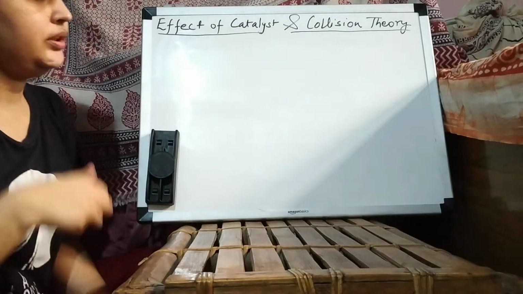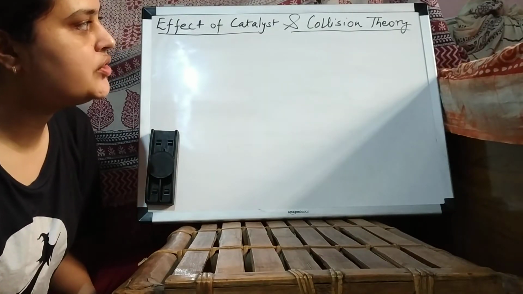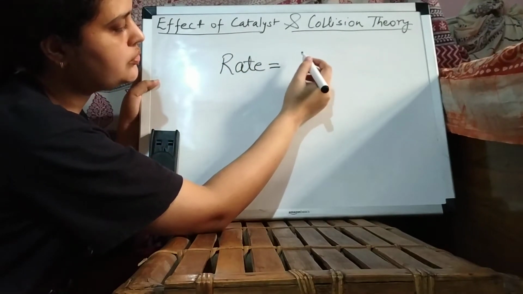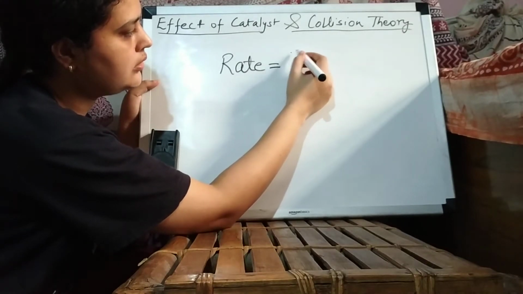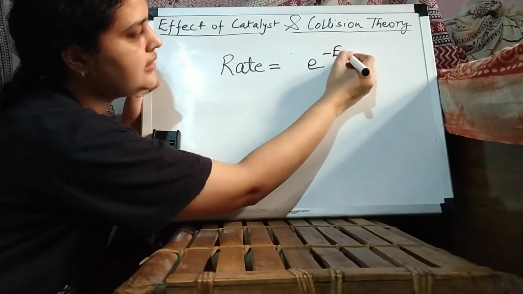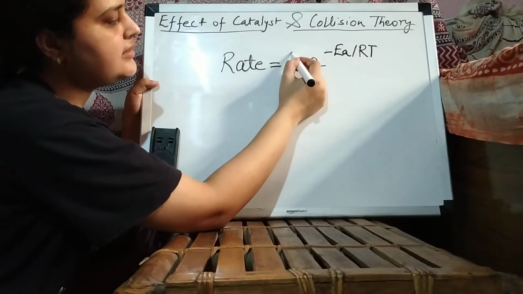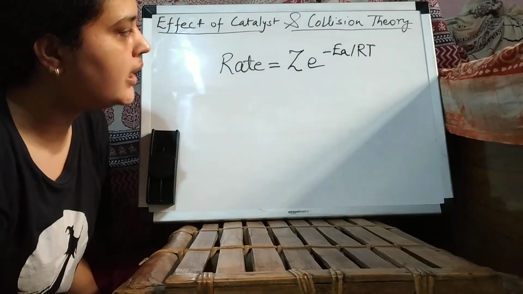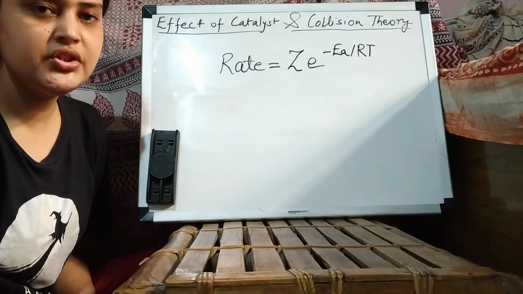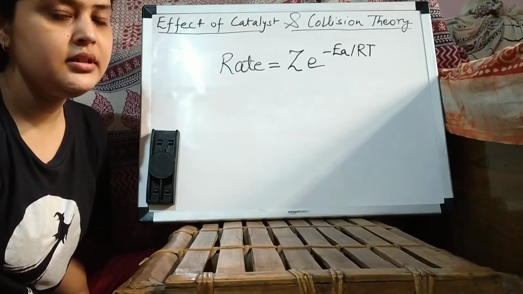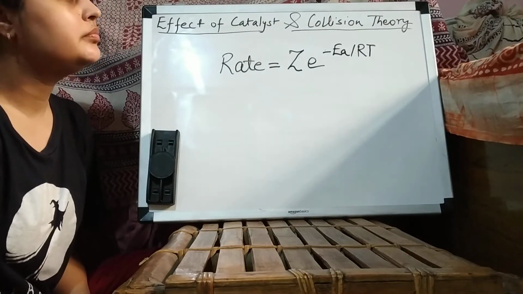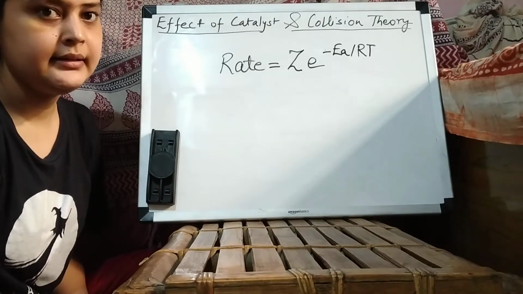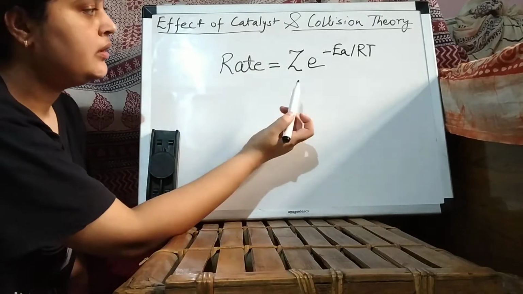Now what is the collision theory? According to the collision theory, rate of the reaction is equal to Z e to the power minus Ea upon RT, where Z is the collision frequency, and collision frequency is the number of molecules colliding per unit volume of the reaction mixture per second.